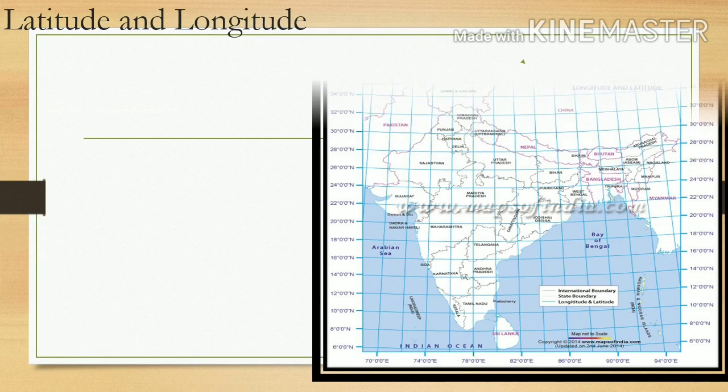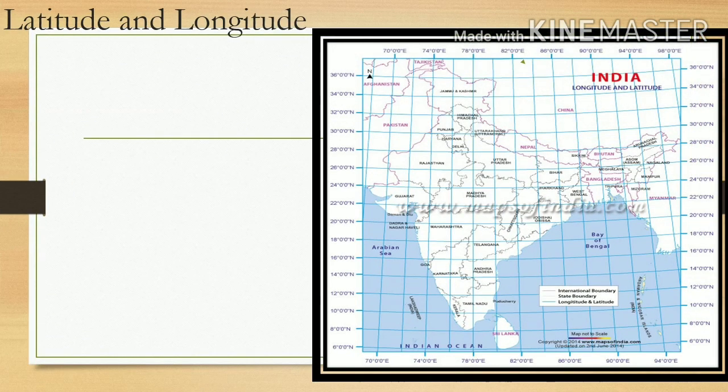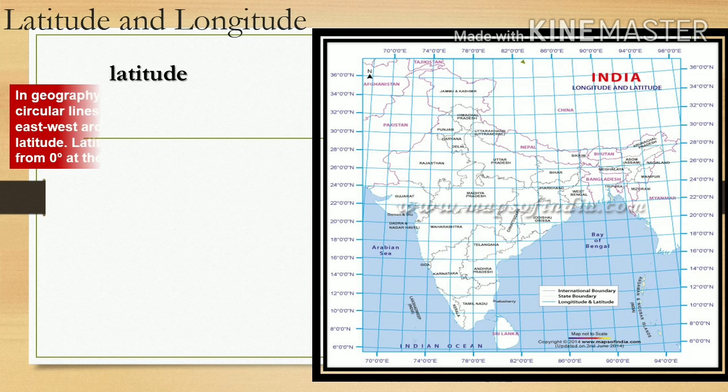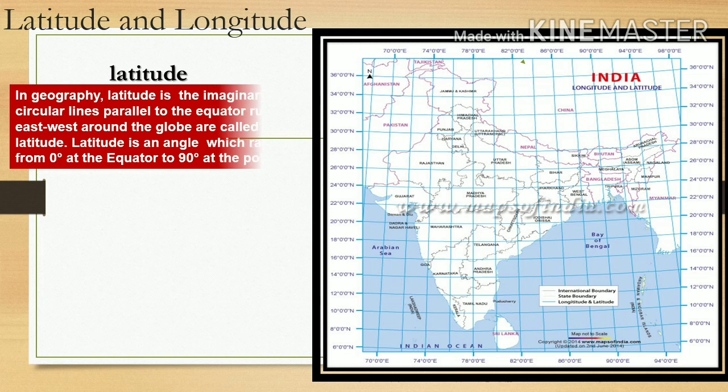Students, now we are going to learn about latitude and longitude. What is latitude? Can you answer? What do you mean by latitude? All of you look at the map. You can see there are two columns and poles out there. Latitude means, in geography, the imaginary circular lines parallel to the equator running east-west around the globe are called latitude.